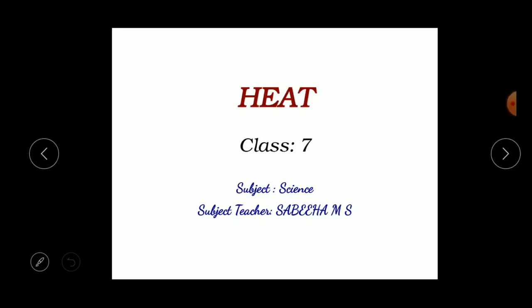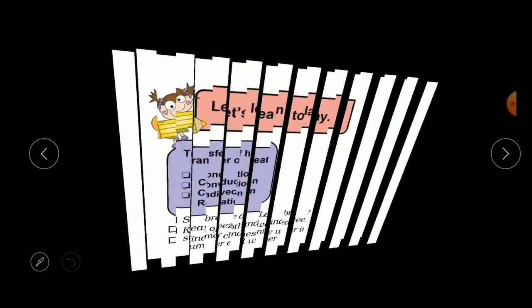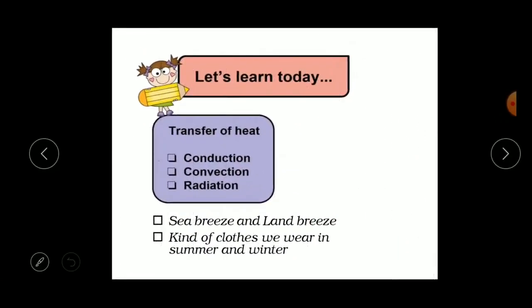In the previous class, we studied what is heat, what is temperature, and the types of thermometer. Do you remember? Okay, so in today's class, we are going to deal with some certain points. The first one is transfer of heat. The transfer of heat can take place in three ways, that is conduction, convection, and radiation.